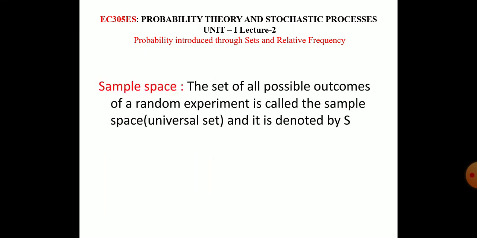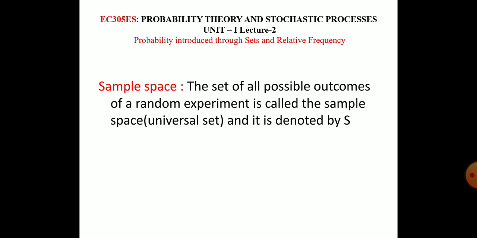Now, a very important concept that we should understand in this subject is the sample space. The primary and fundamental concept at the beginning of the subject is the sample space. So let us discuss what a sample space is.